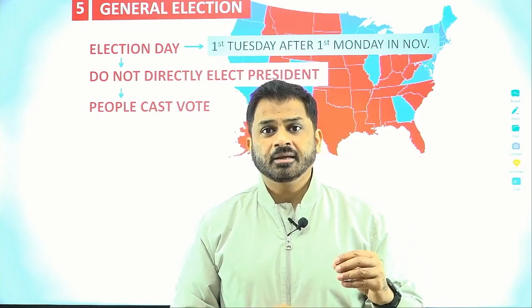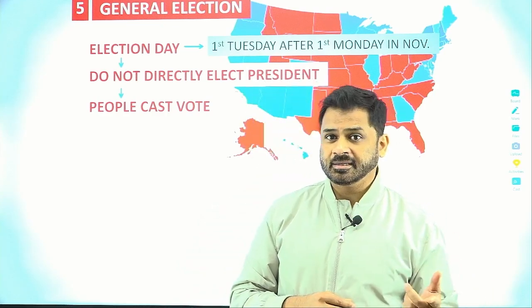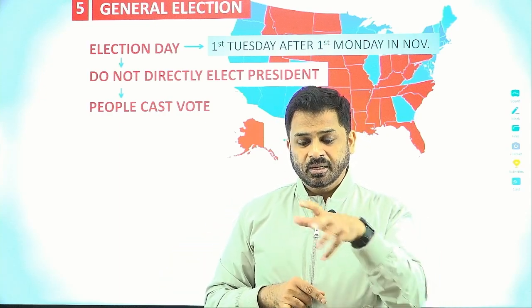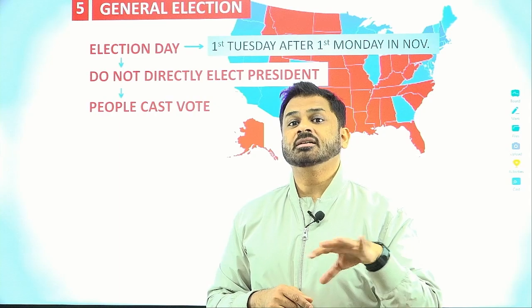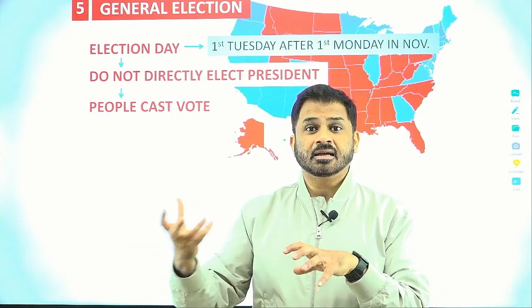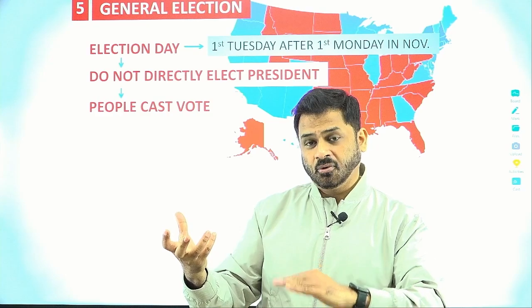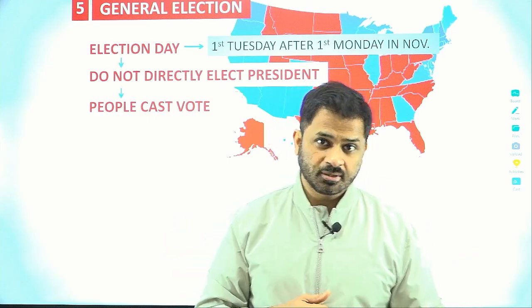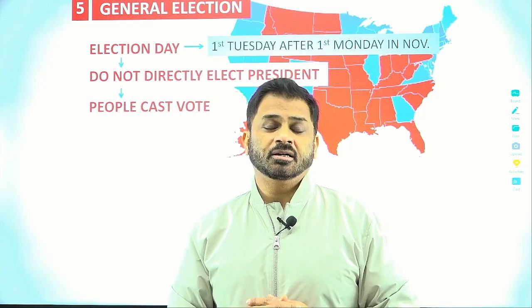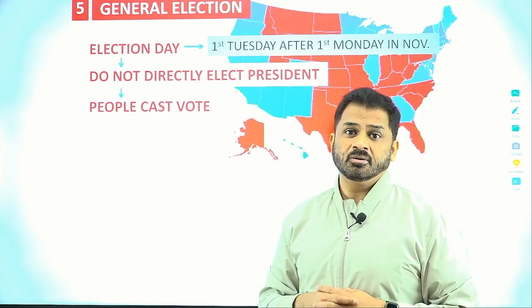That means the person who wins the election in that state will be given all the electors of the state. Who the electors are is separately decided. Electors represent the votes of the people in the electoral college. So the person who wins the votes is given all the electoral votes of that particular state.